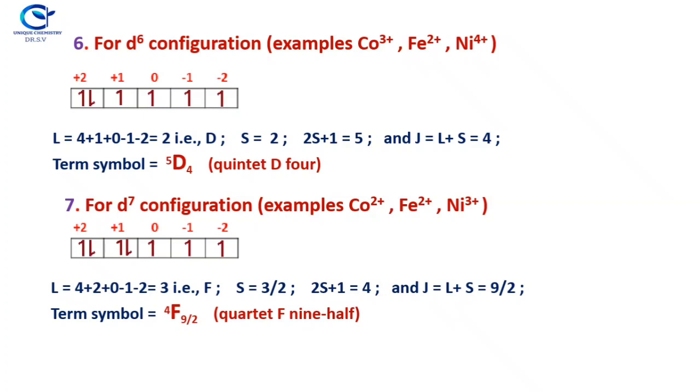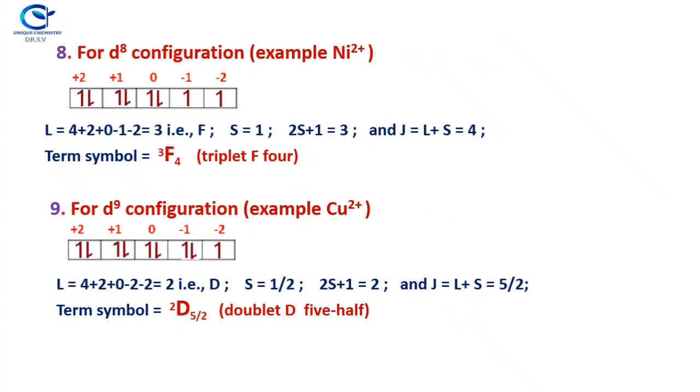So now the spin multiplicity, with S equal to 3/2, 2S plus 1 will be equal to 4. And J is equal to L plus S because the shell is more than half filled. You get L equal to 3, S equal to 3/2, so 3 plus 3/2 gives 9/2. So the term symbol is quartet F 9/2. So for d7 configurations it is quartet F 9/2.